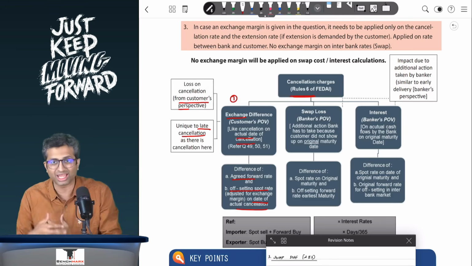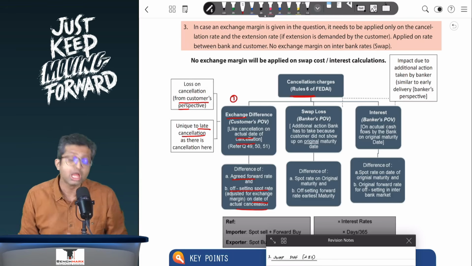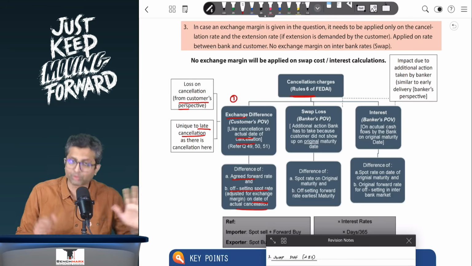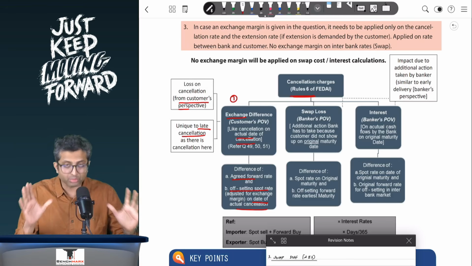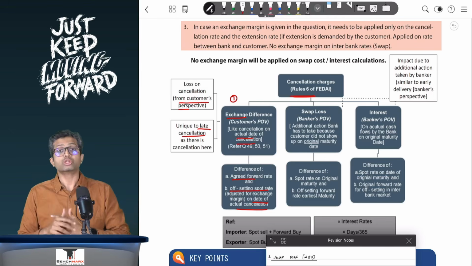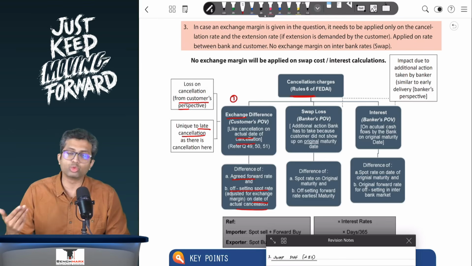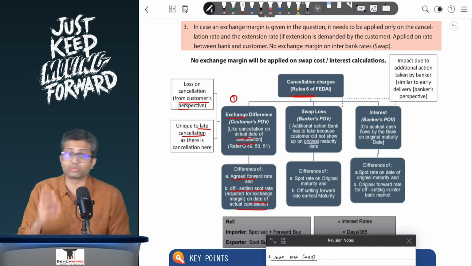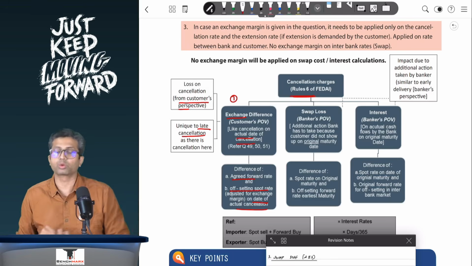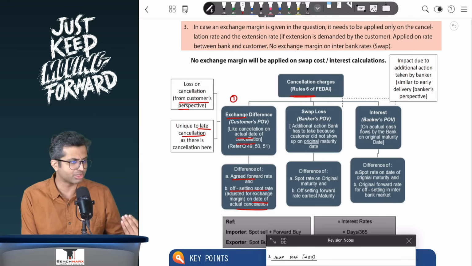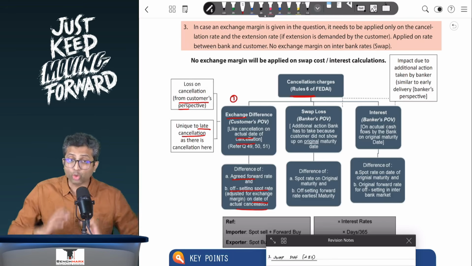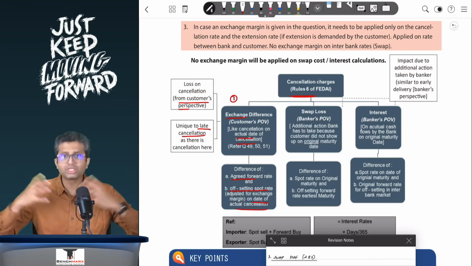Though an argument can be that if the customer comes later, for that I will need the dollars, and hence I will take the forward buy. Though from the FEDAI rules perspective, you have to take this. So this spot sell that you have to do in the spot market is because the customer did not come up. So this is an additional action. Further, the forward buy that you had to enter is because the customer did not come up, and hence there is an additional action. So over here, like early delivery, now you will think from the banker's perspective.